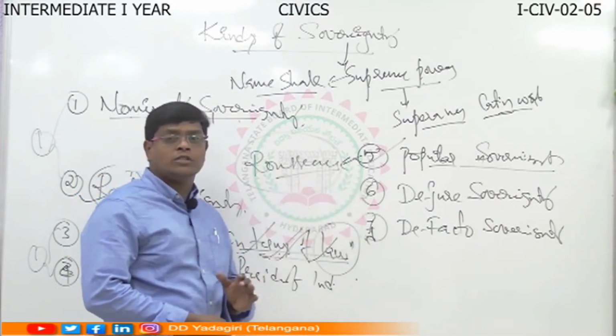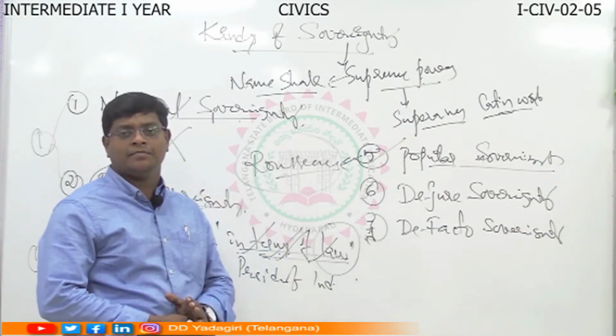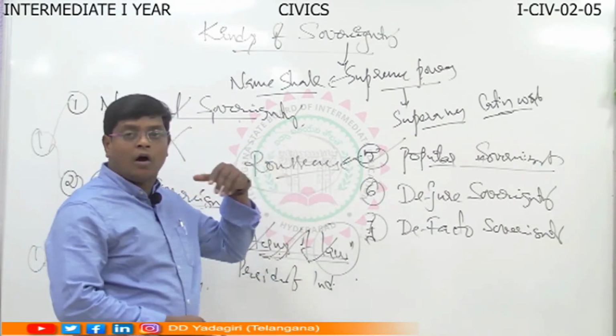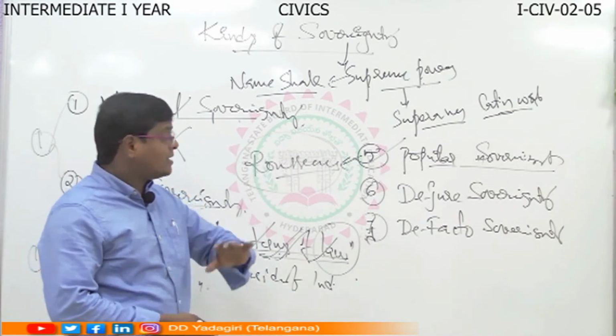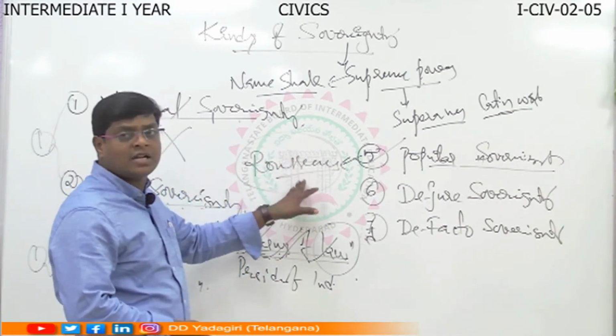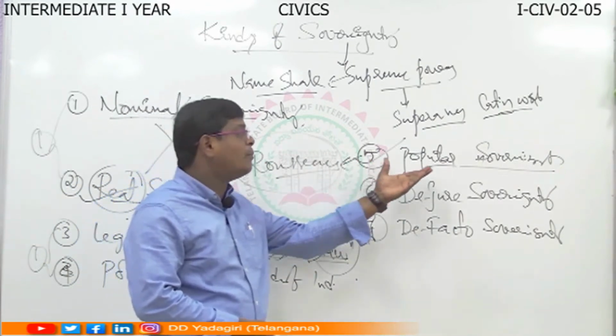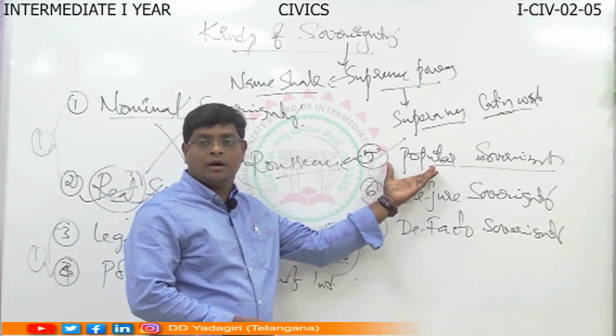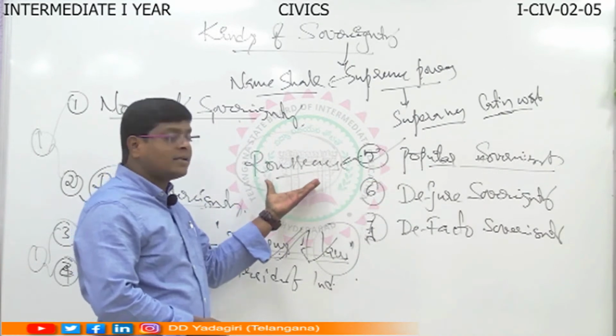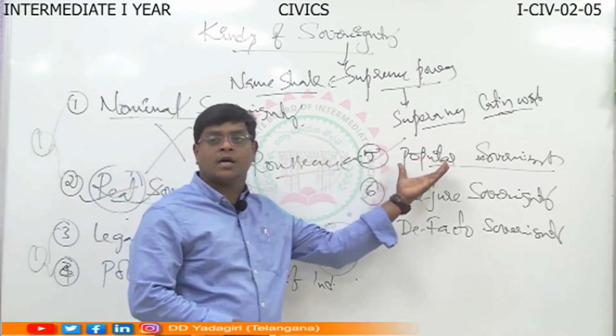He proposed the social contract theory regarding the origin of the state. At that time, he gave more priority to popular sovereignty, so he was the person who developed the popular sovereignty concept.